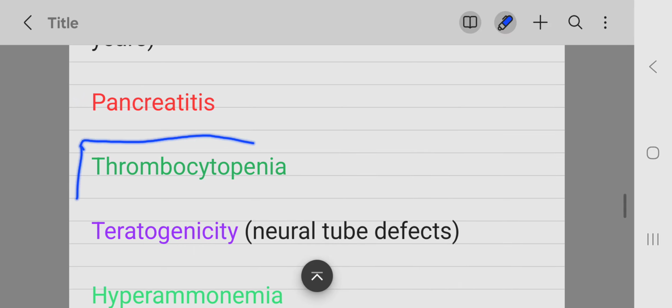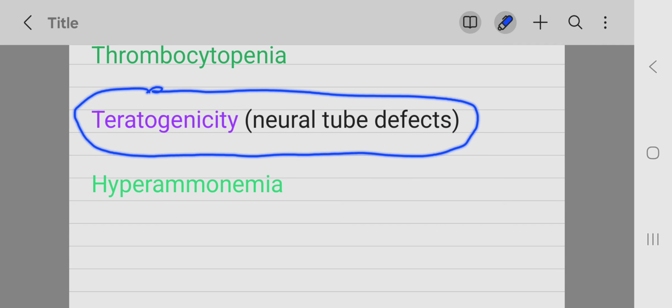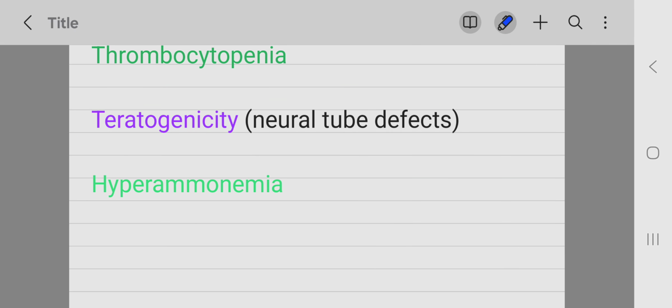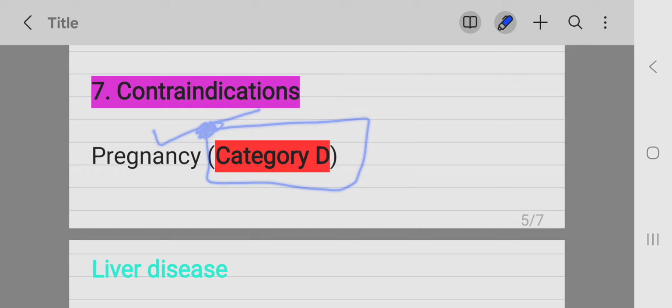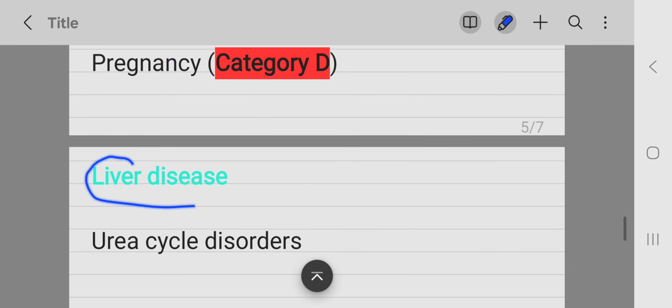Valproic acid is teratogenic in nature. It leads to neural tube defects and you should avoid it in pregnancy. Hyperammonemia is also a side effect of valproic acid. Contraindications: it is a category D drug because it causes neural tube defects, therefore it is contraindicated in pregnancy. It is also contraindicated in liver disease because it is metabolized in the liver, and urea cycle disorders are also a contraindication because it leads to hyperammonemia.